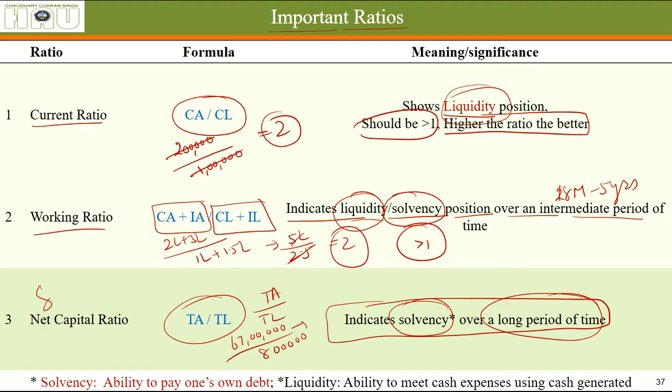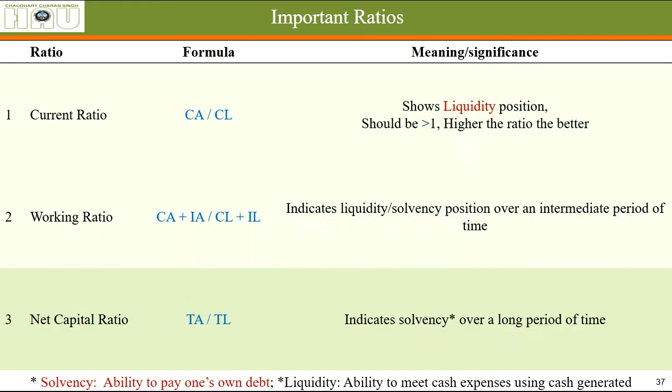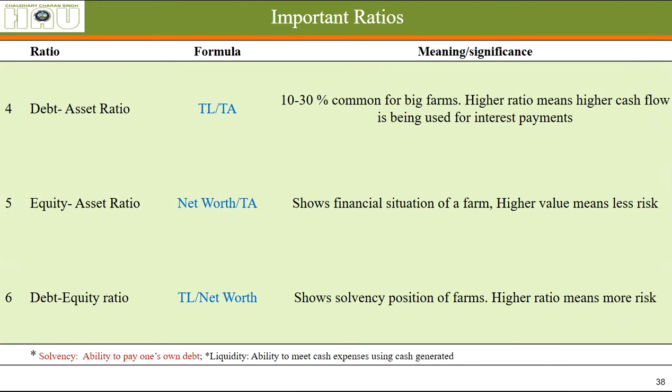This is a solvency ratio. Okay, this shows both liquidity and solvency, because I am saying these things and you might find different text in different books, because different books say different things about these. So I am teaching you both. This working ratio was indicated as a liquidity ratio in some text and solvency ratio in some other text. That's why I'm using both the words. These all three also show solvency position of a firm.